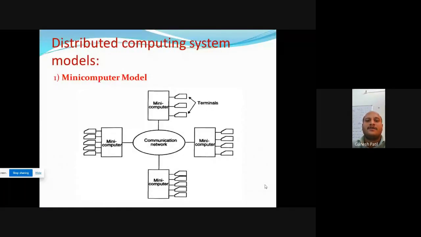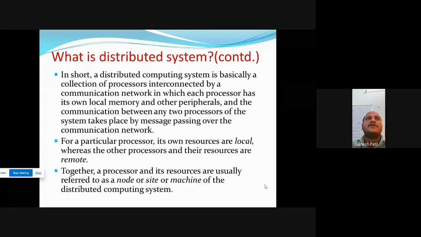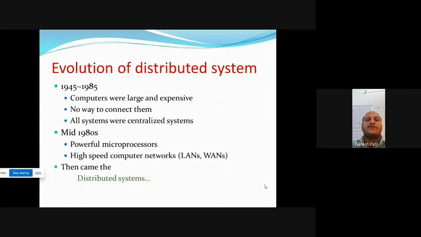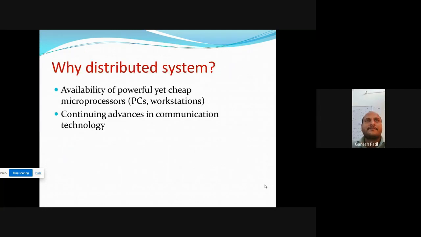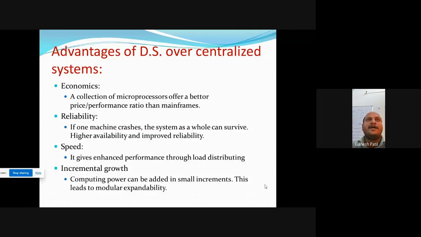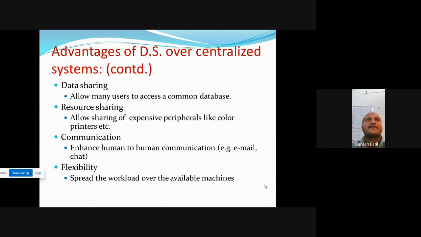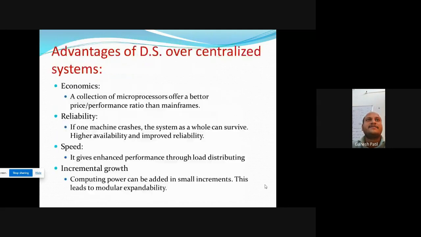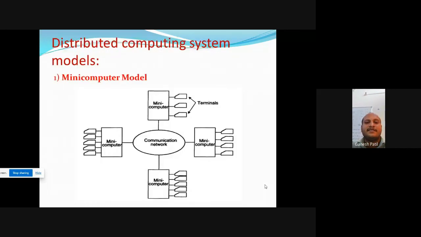Today we have completed the evaluation of distributed system. Next, why distributed system is required, the advantages of distributed system over centralized system. Today we have also completed the distributed computing system models.